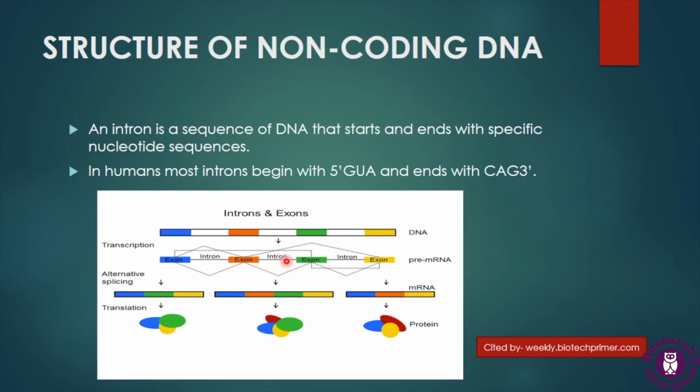This mRNA transcript is spliced by the process of RNA splicing, because introns can affect protein synthesis, as they do not have the ability to get translated. So these introns are spliced or removed from the mRNA transcript, and then the proper mRNA transcript is transported to the cytoplasm, where it is converted into protein molecules by the process of translation.